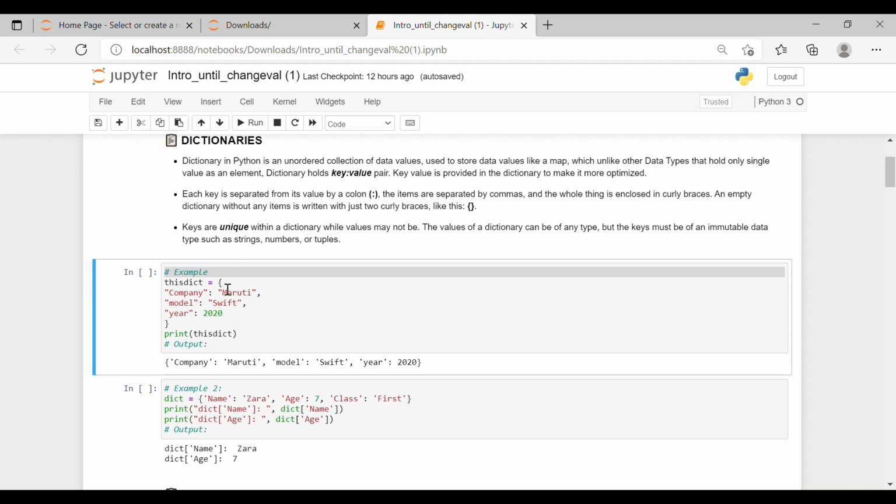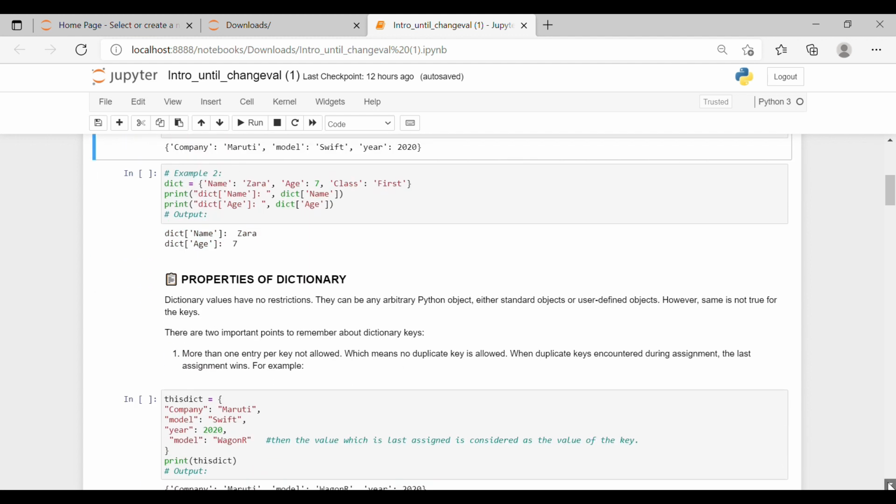So we have defined a dictionary. Again, dictionary is equal to, it starts with an open curly brace. We have a key which is company and a value attached to it which is Maruti. A comma. Again key 2 which is model and a value set to it which is Swift. A comma and then the key value pair 3. And then we close the curly braces. This is how the syntax is. Now for naming the dictionary, we will follow the naming convention. Similarly, we have example 2.